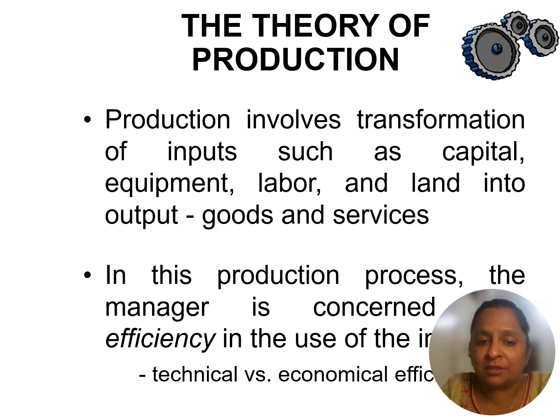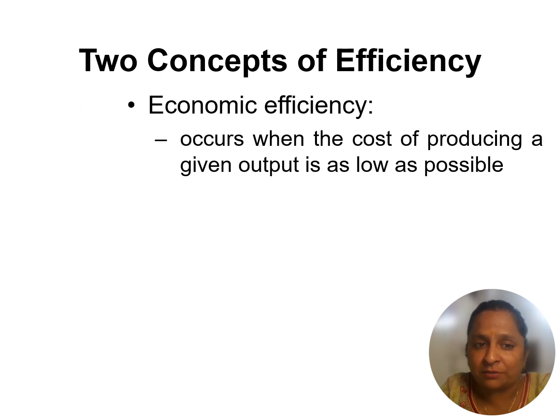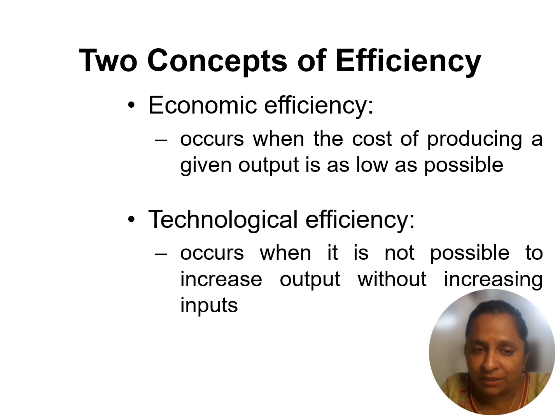We consider these things with two aspects, two concepts of efficiency which are helpful for production. One is economic efficiency and two is technological efficiency.